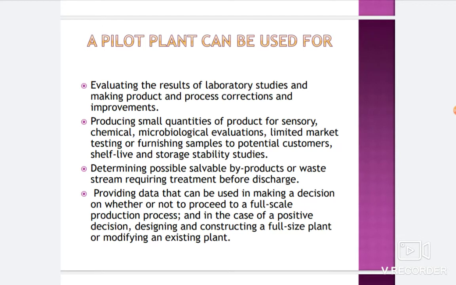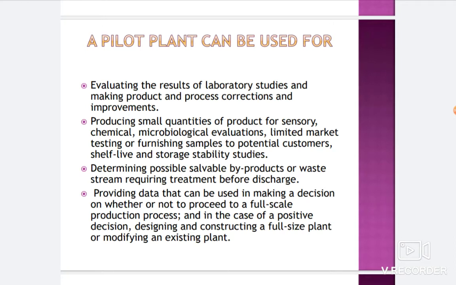In the R&D departments, we get various data about any pharmaceutical product, and that data will be used further by the pilot plant scale department for making product and process corrections, and if there is a requirement for any improvement, this department is going to implement it.